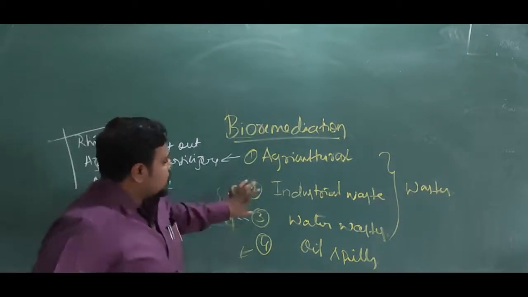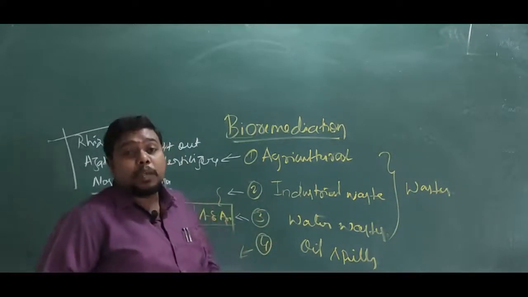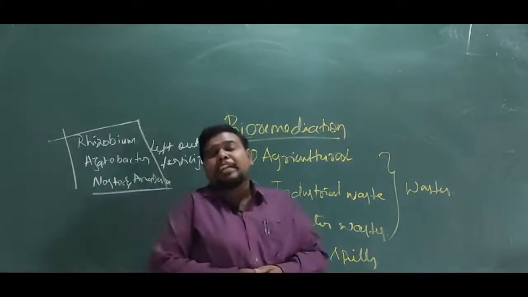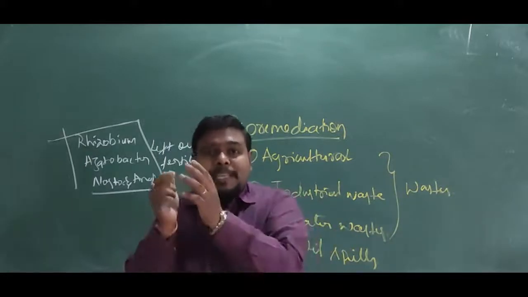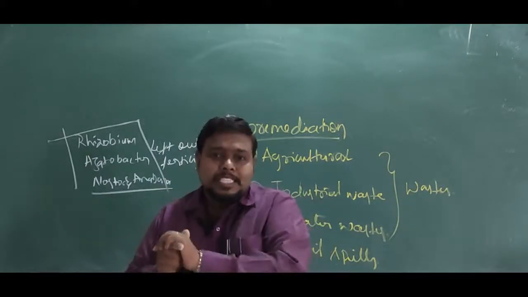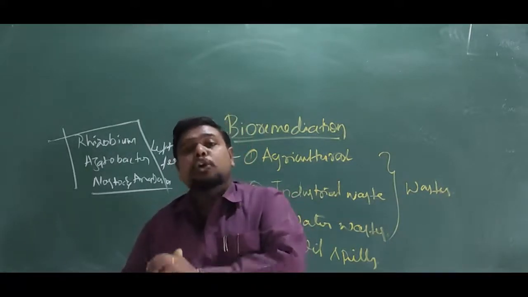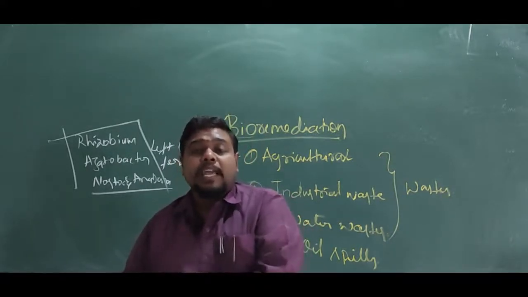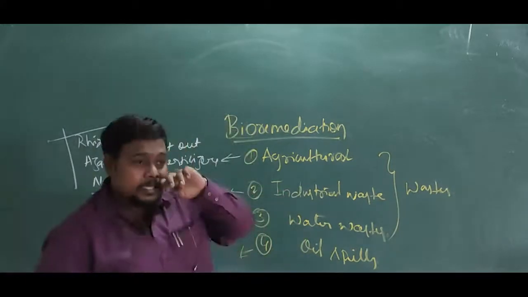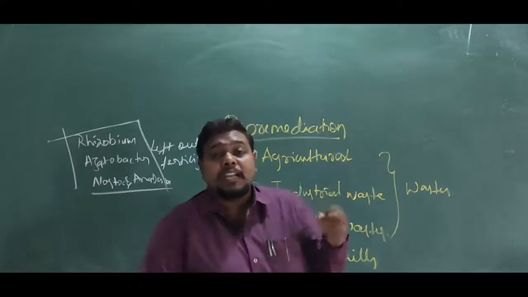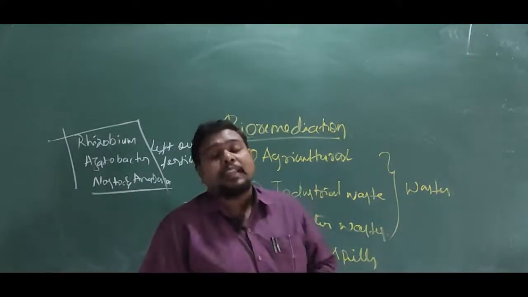In the case of industrial and water waste, they share common things, and here we use much more complicated bacteria or microbes, which you may not be ready to learn at this stage. So you need to remember that we can remove those particular chemicals with the help of certain bacteria. And for oil spills, we have a certain group of bacteria which can completely take up the oil content and make the water pure again.